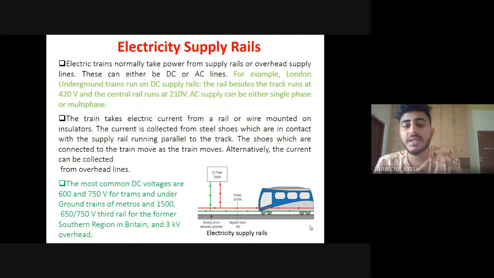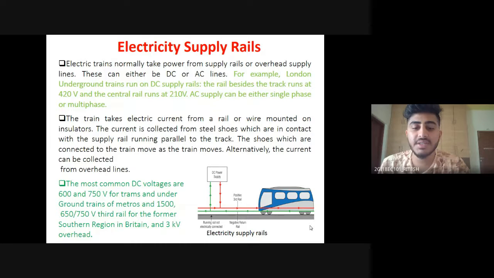AC supply needs around 15 to 25 kilovolts of supply, and if it's DC, then it should be in between 300 and 3000. Composite might be a combination of AC and DC depending on the application. And if AC is used, then it must be around 16.7 to 60 hertz of frequency.